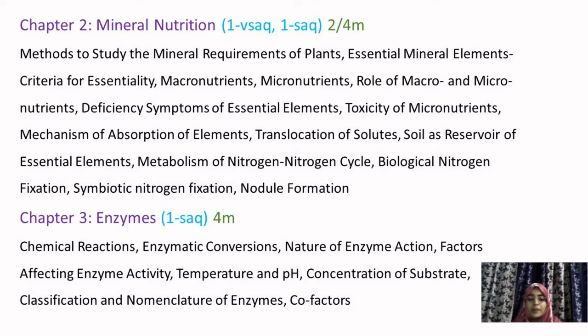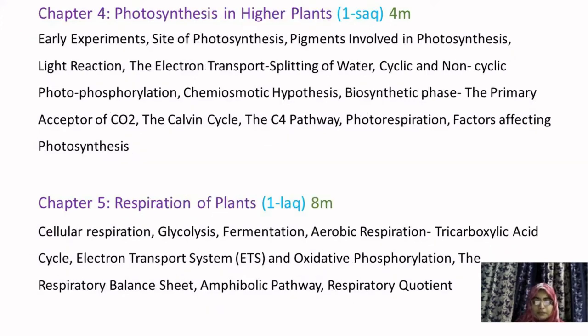Some enzymes can make the conversion of substrate to product occur many millions of times faster. Simply, if a reaction is taking place, with the help of enzymes it takes place millions of times faster. The time consuming process is reduced. In this chapter you will have 1 SAQ, so this chapter comprises 4 marks.